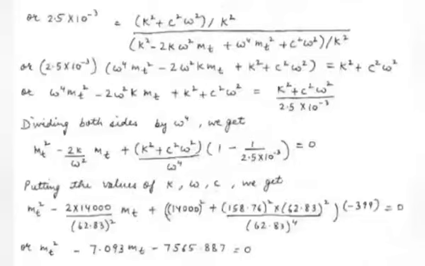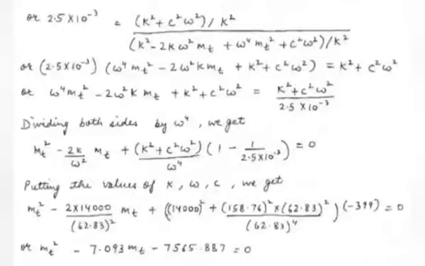Putting the values of k, omega and c, we get mt square minus 2 into 14,000 upon 62.83 square into mt plus 14,000 square plus 158.76 square into 62.83 square upon 62.83 to the power 4 whole of this expression into minus 399 is equal to 0.